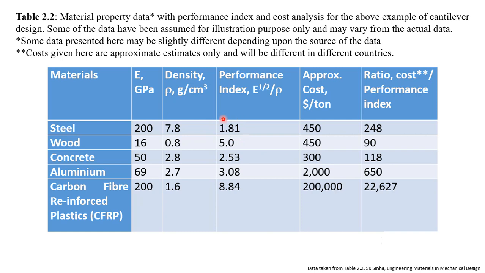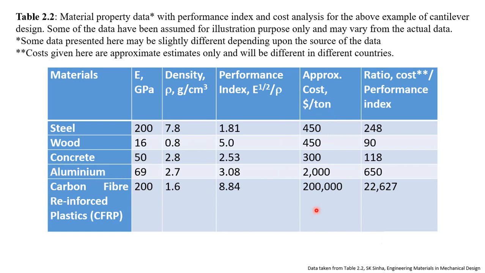And that's why in modern aircraft, steel is being replaced by composites and some advanced metals. For example, titanium or aluminum has been used in aircraft for quite some time.